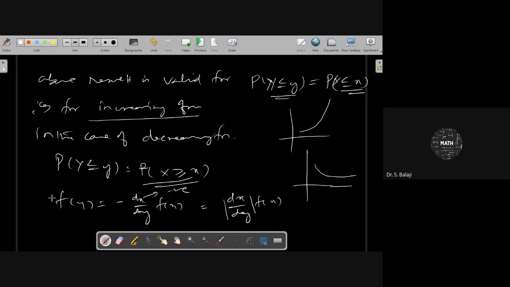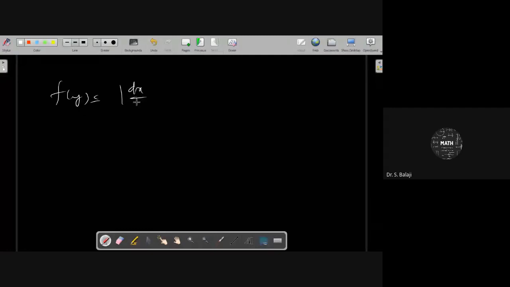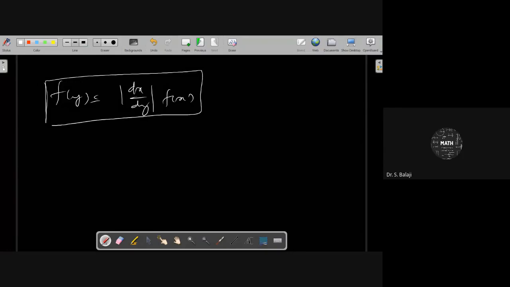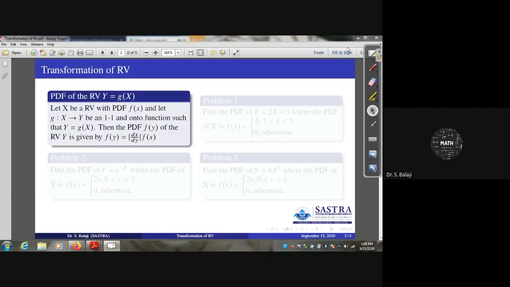Therefore, for both increasing and decreasing functions, what about the PDF? You can write f of y as mod dx by dy into f of x. This is valid for all kinds of functions. That is the idea given here.